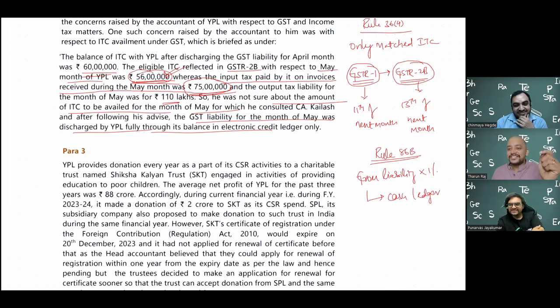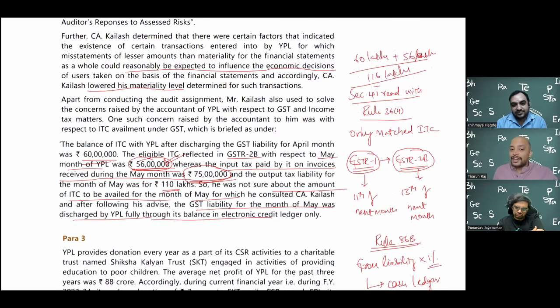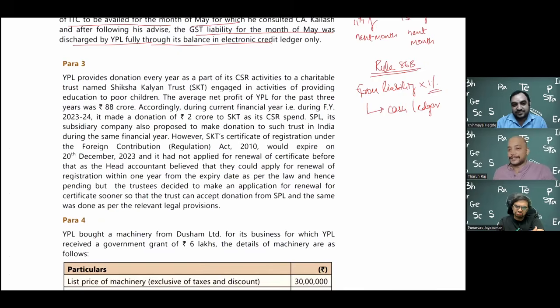So 1% of the gross liability they are collecting from the cash ledger, even though I have sufficient balance in input tax credit. To take this input tax credit itself, how much of a challenge I had. I need to match, and then only I can take. This 56 lakhs is my money, my bloody money. But to use this money also, there is a restriction, like 1% I have to pay through the cash ledger.